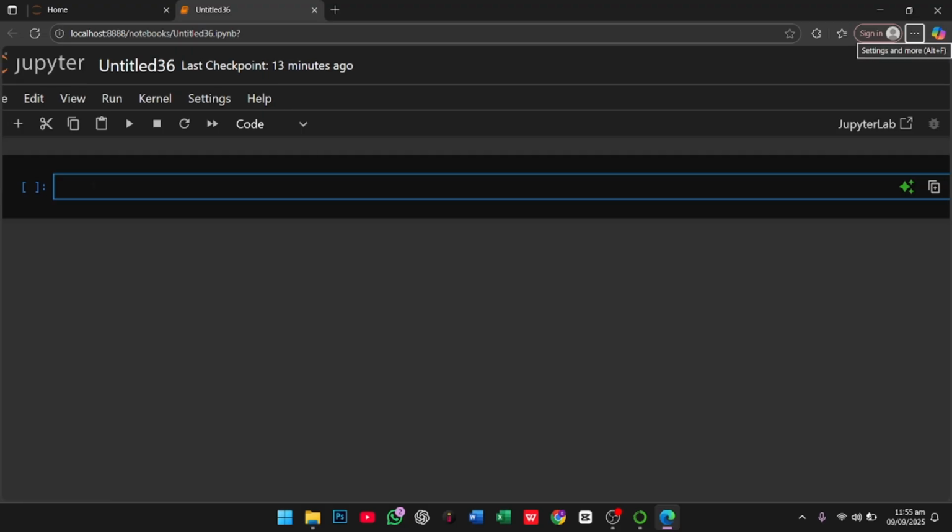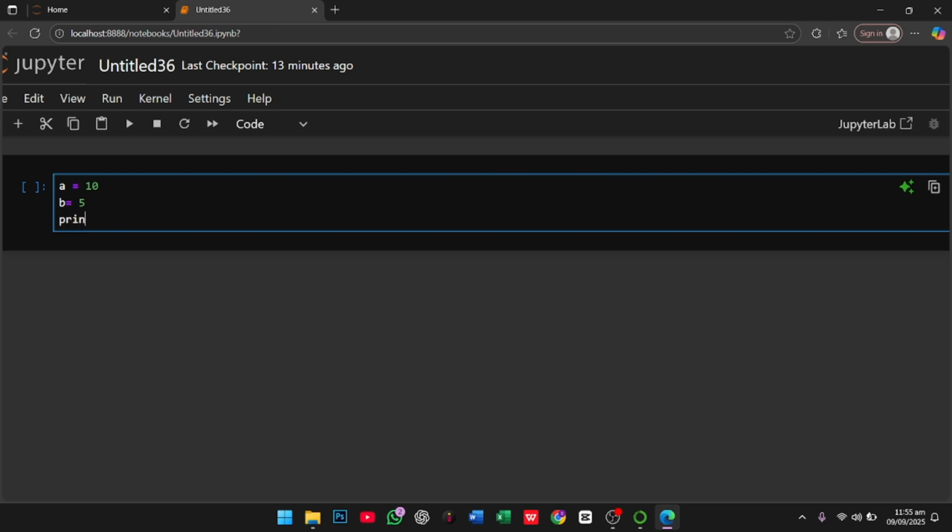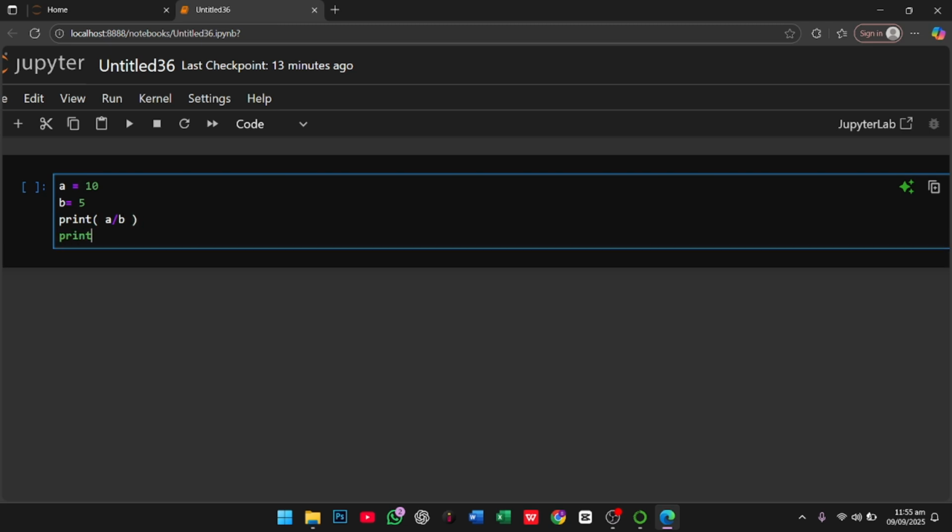Simply, if I make a program where I have to get an input from a user, for this we use the input function. But here I simply take a equal to 10 and b equal to 5, and I want to print a divided by b, and also print bye.